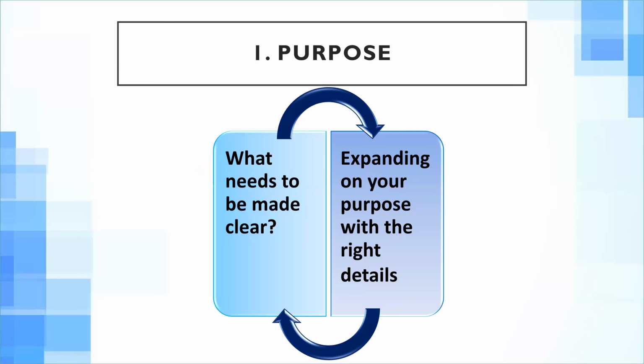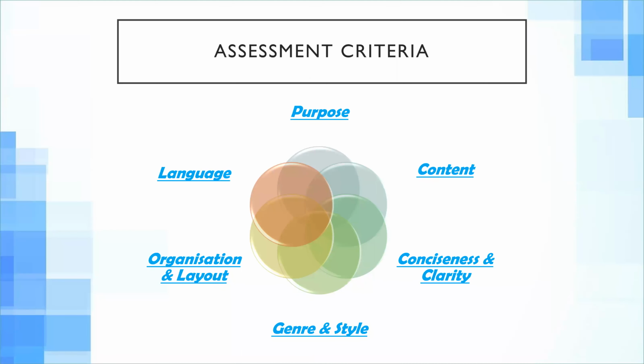The assessment criteria that examiners use to check your letters contain actually 7 parts: the purpose, the content, the conciseness and clarity, genre and style, organization and layout, and language. So we are going to be covering only 6 parts. Part of these will be covered by me, and then the last 2 parts will be covered by Zara.